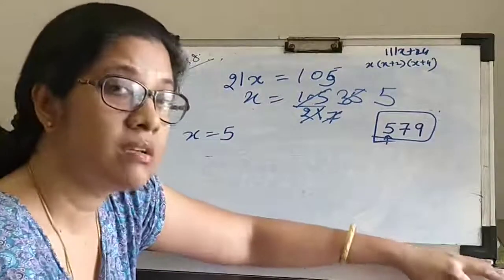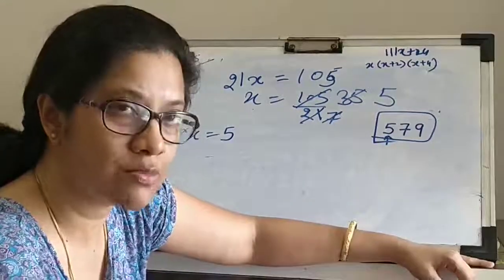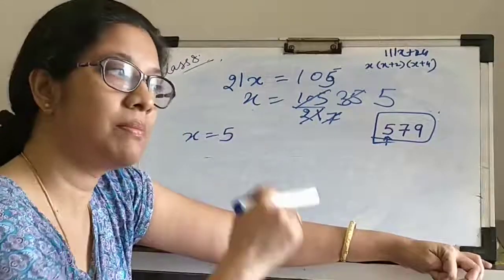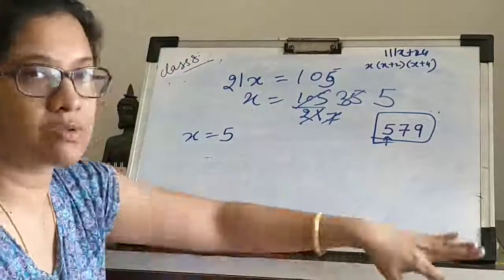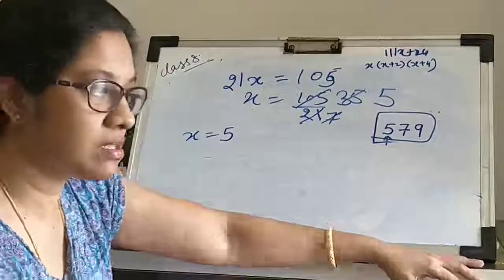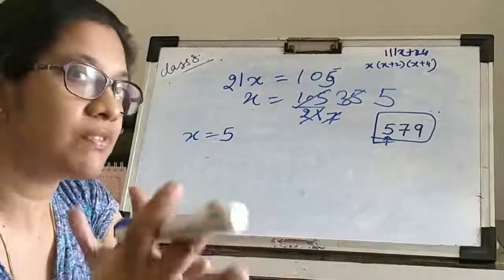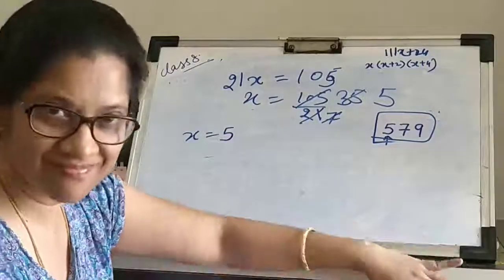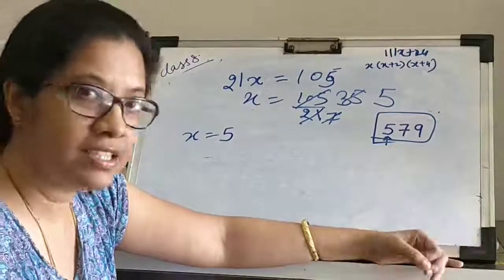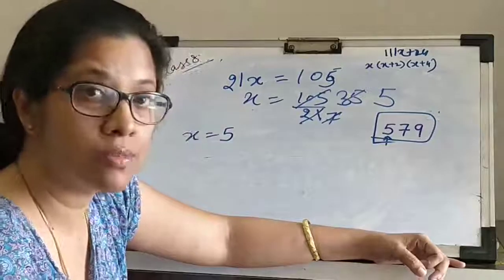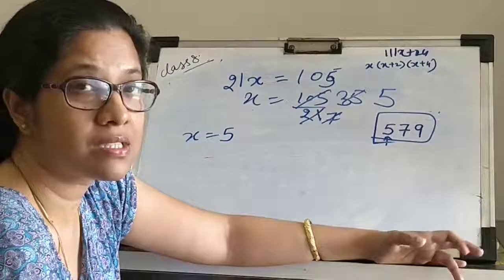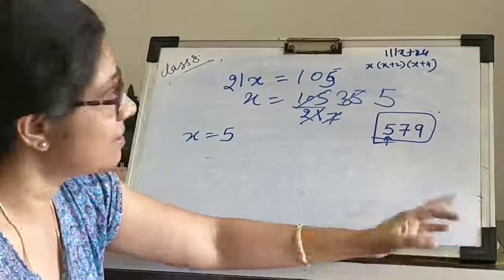Work it backwards. Sum of the digits x plus x plus 2 plus x plus 4. 30 times the sum will be 30 multiplied by this whole thing. 51 less than this, minus 51. Whatever you got, this minus 51 is the number itself. What you get is a simple equation and you just solve it. You will get the value of x, which happens to be the digit at the hundreds place. And then from there you can always get the digit at the tens place and ones place, and this is what you get.